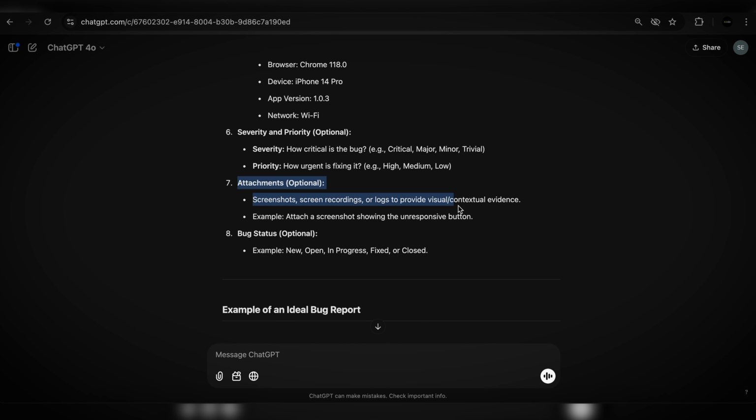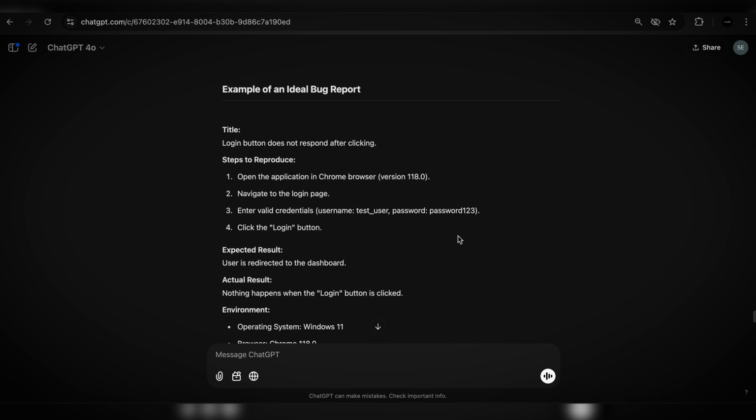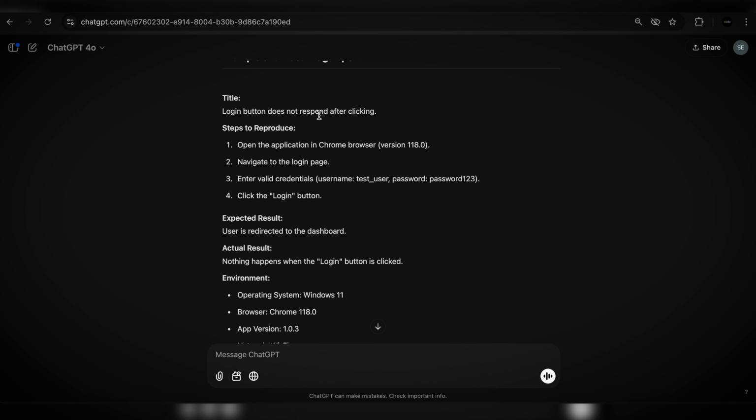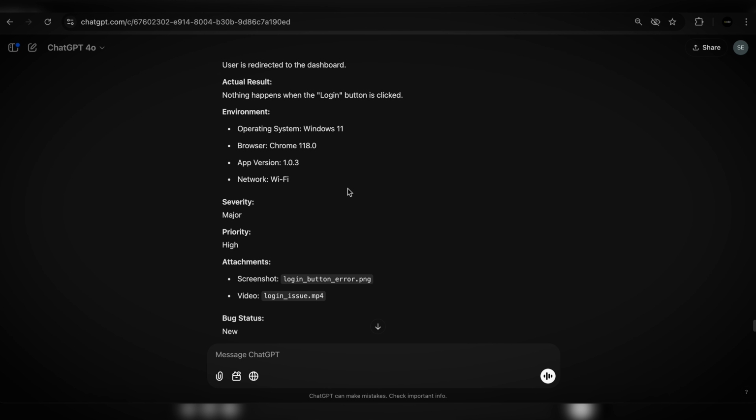Attachments, I would say those are required because whenever you are filing an issue, you have to let developers know how exactly it looks, because your explanation might not be too clear, but an image or a video preferably would do a much better job. All right, and the bug status. Usually whenever you open it, it will be open, so you don't have to specify that. And here are some good examples. Login button does not respond after clicking, and so on. So this is pretty much a copy-paste of what we had above, but clearly explained.